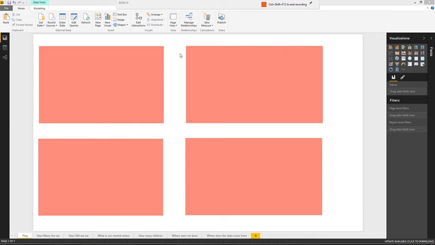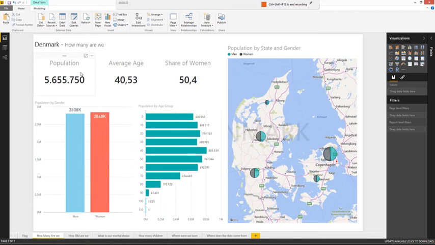I have created a dashboard using data from Statistics Denmark and also other public datasets, retrieving regions and municipalities about Denmark. The dashboard contains first of all a front page showing that we are 5.6 million in Denmark. The average age is around 48 years old and the share of women in Denmark is 50%. We can also see the split here.